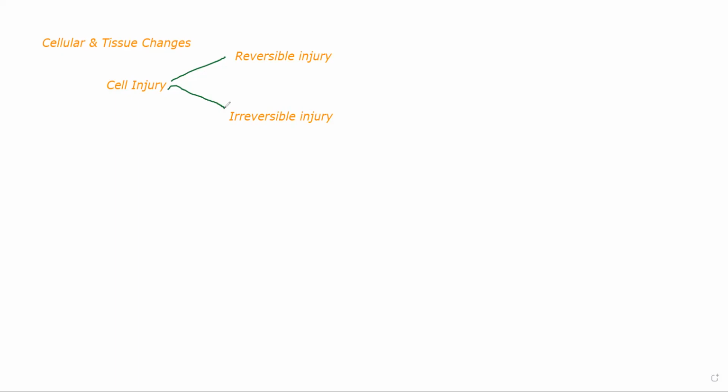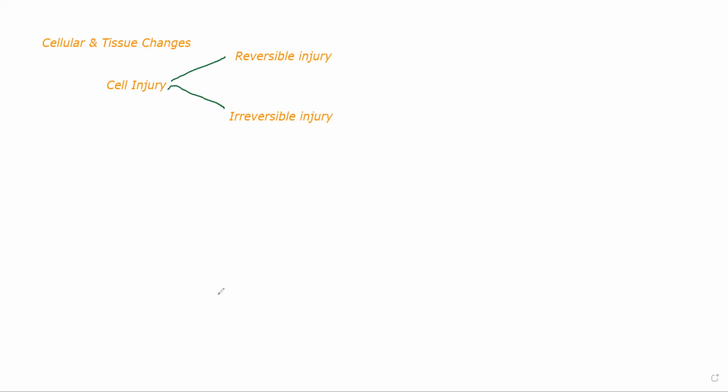If you have boiling, scalding water falling on your skin, it will immediately cause burns. Now, depending on the amount of water, depending on the time of contact and various other factors, it might be a first or second degree burn, or if it is really a big problem, if it is very severe, then third degree burns. That will be categorized under irreversible injury. That is one way of classifying cell injury.